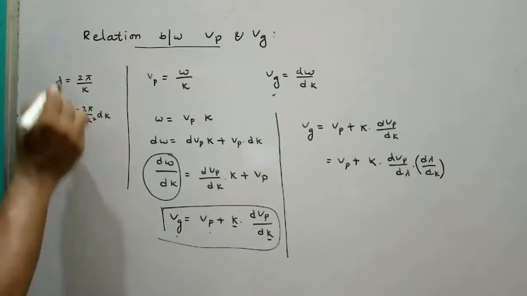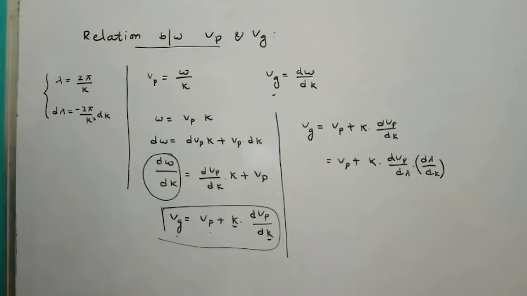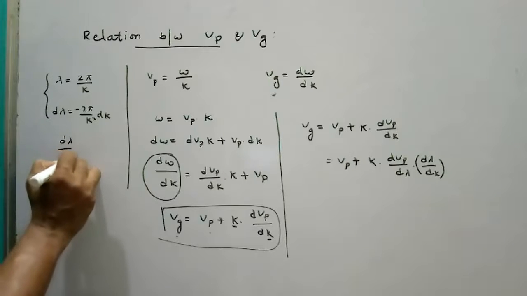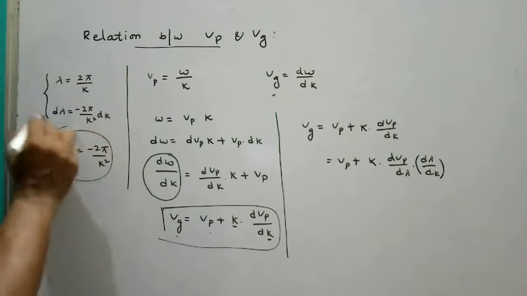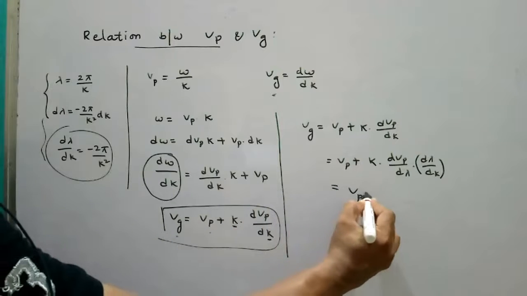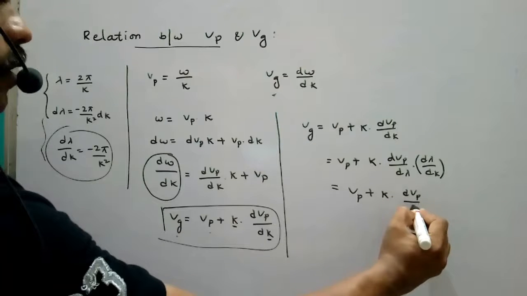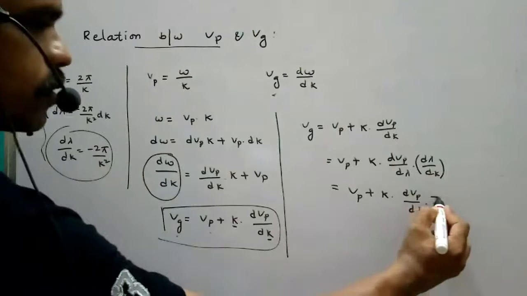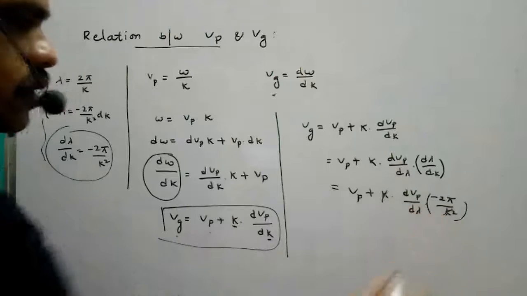Using these relations, just substitute there. d lambda by dk equal to minus 2 pi by k square. So Vp plus k dVp by d lambda times d lambda by dk equal to minus 2 pi by k square. One k gets cancelled.